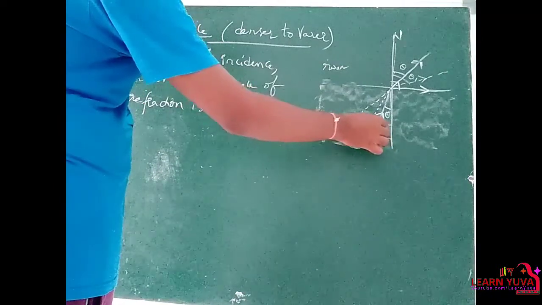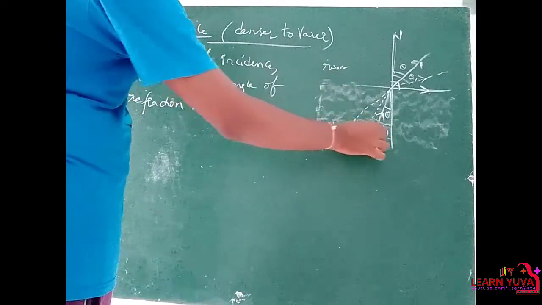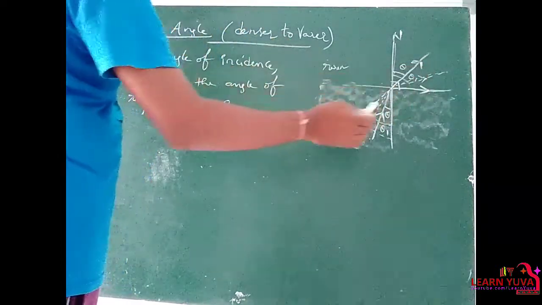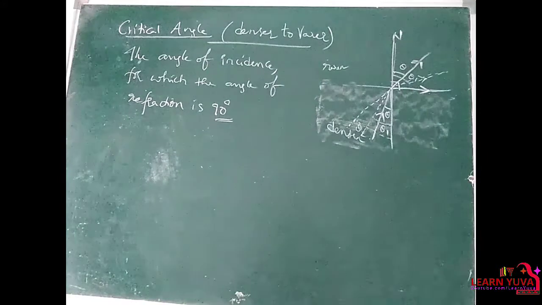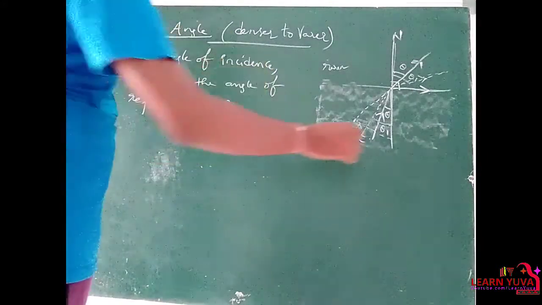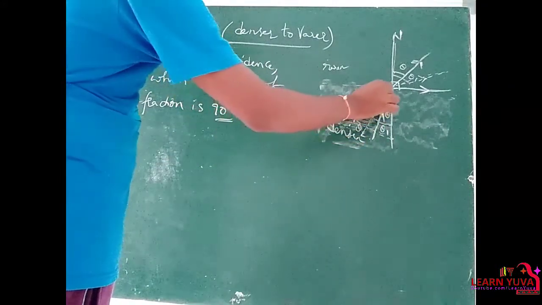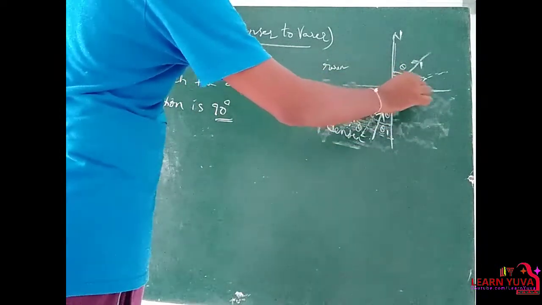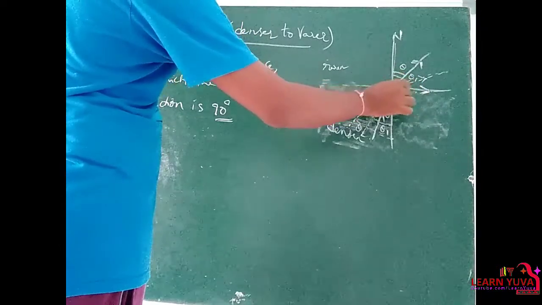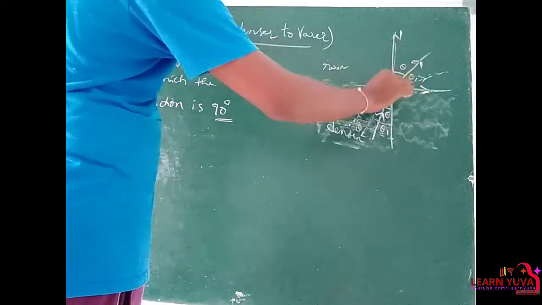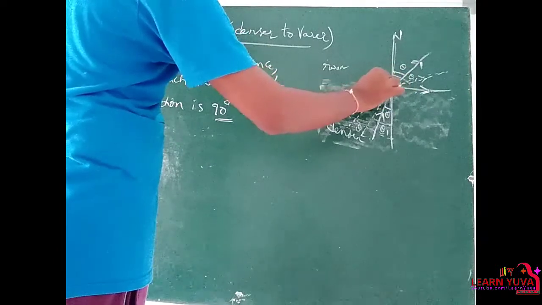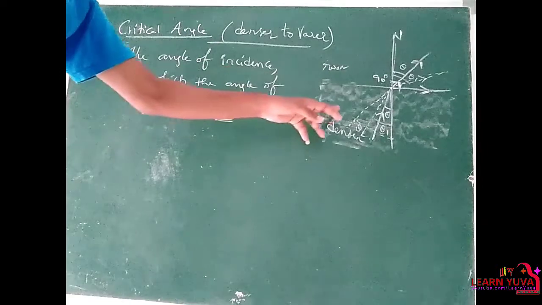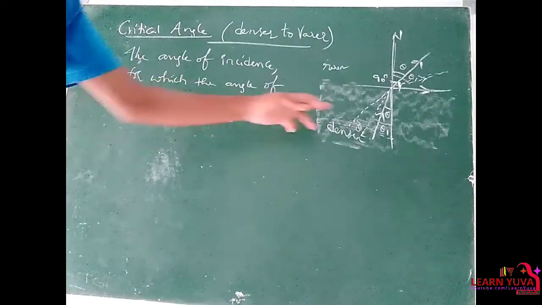Now I increase that angle of incidence to theta 1, so the angle of refraction also increases. If I go on increasing, at a particular angle of incidence, the angle of refraction is perpendicular to the normal line. That means the angle between the refracted ray and normal ray is 90 degrees. So for which angle of incidence, the angle of refraction is 90 degrees.